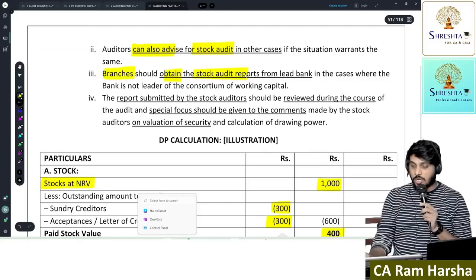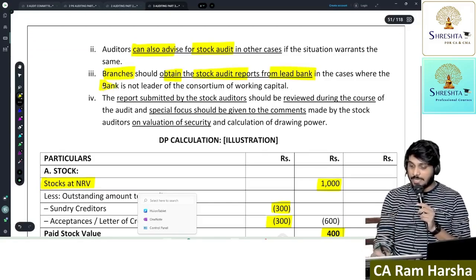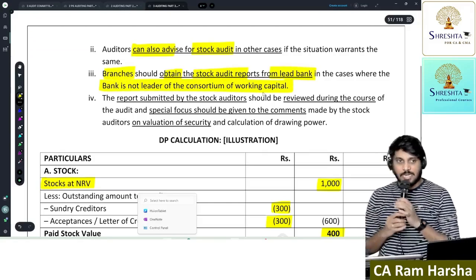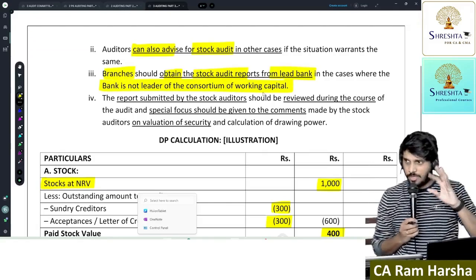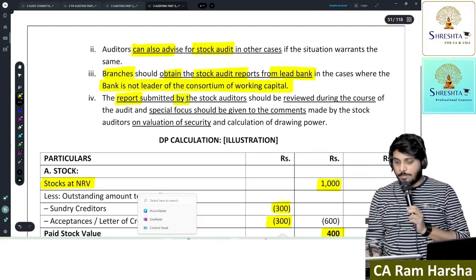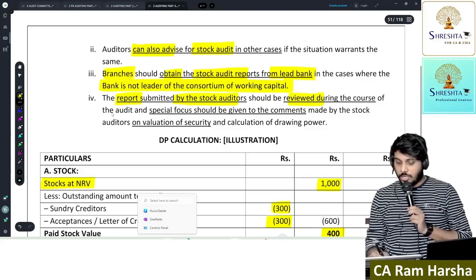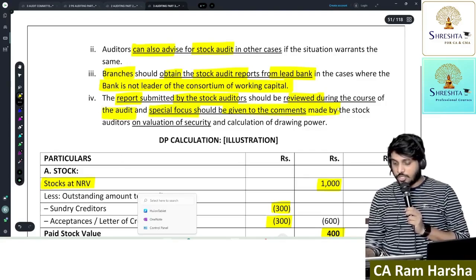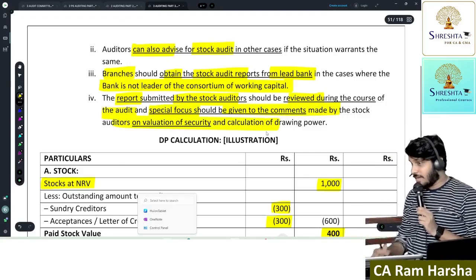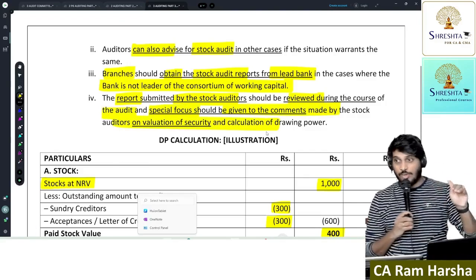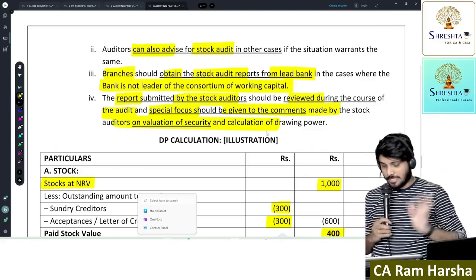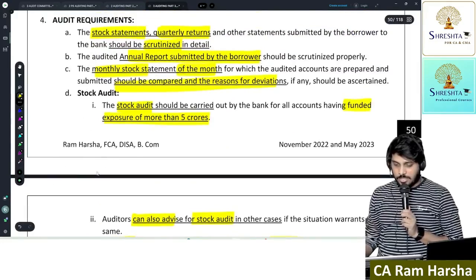Branches should obtain stock audit report from lead bank in case of consortium working capital. That we will discuss later. What is consortium? All that. The report submitted by stock auditor should be reviewed during the course of audit and special focus should be given for comments made by stock auditor regarding valuation of stock. That's it. So this is the point.